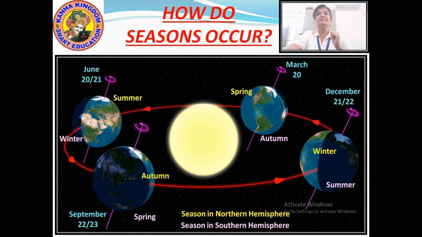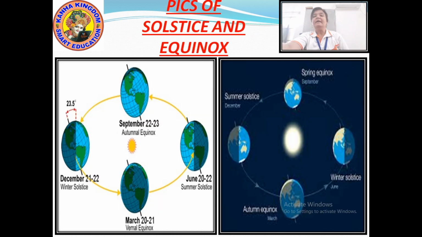To know more about the solstice and the equinox, let's have a look. Now, these equinoxes and solstices have different names. The equinox which occurs on 22nd of September is called the autumnal equinox.